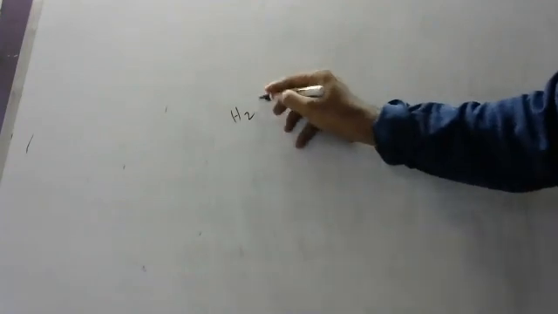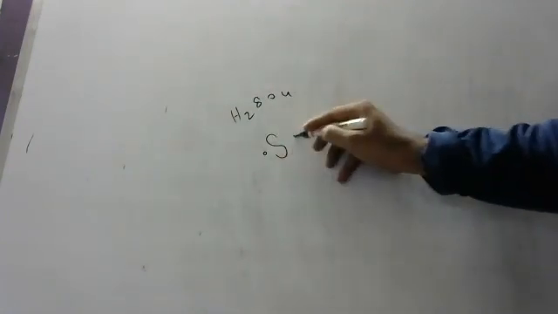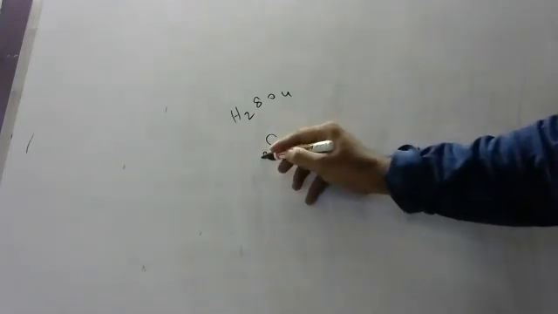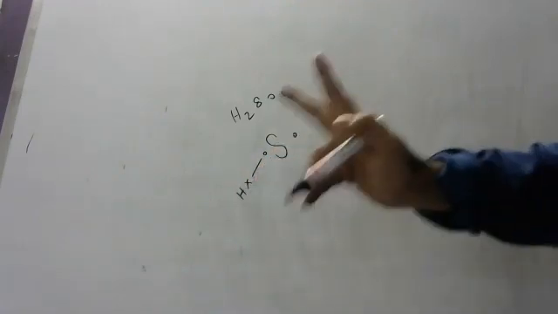H2SO4. Okay, last one, children. H2SO4, sulfuric acid. Children, sulfur is in need of 2 electrons to go to argon. Hydrogen is in need of 1 electron, children. Oxygen is in need of 2 electrons.